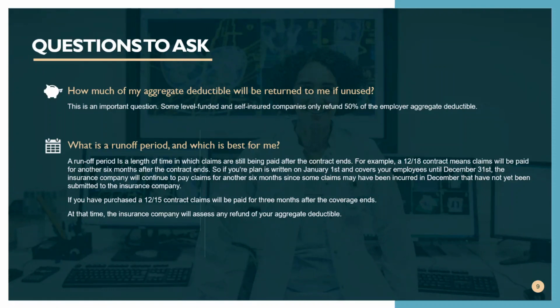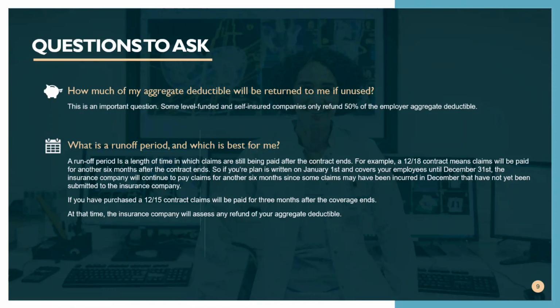That may sound confusing, but basically what it means is a 12/18 contract, for example, means that claims are going to be paid for 12 months over specific days. So if your effective date is May 1st of 2020, it'll run through April 30th of 2021. So the claims are paid over that time frame. That's what that first number means.